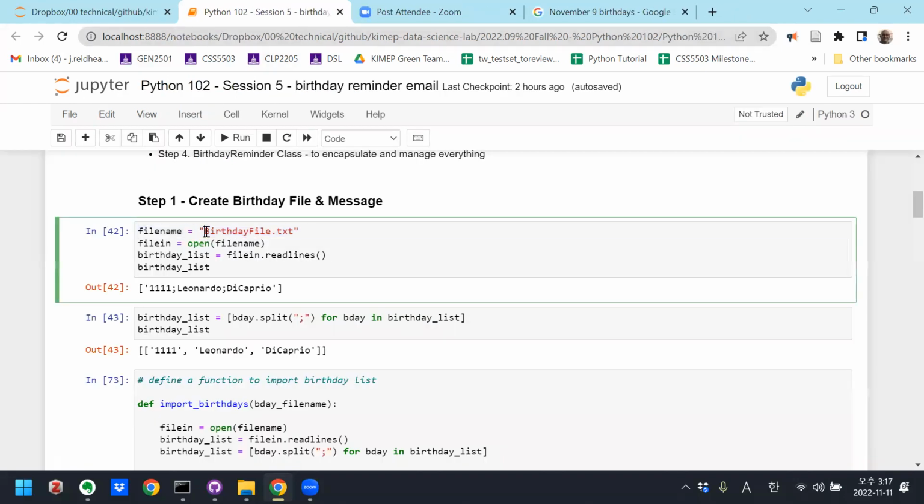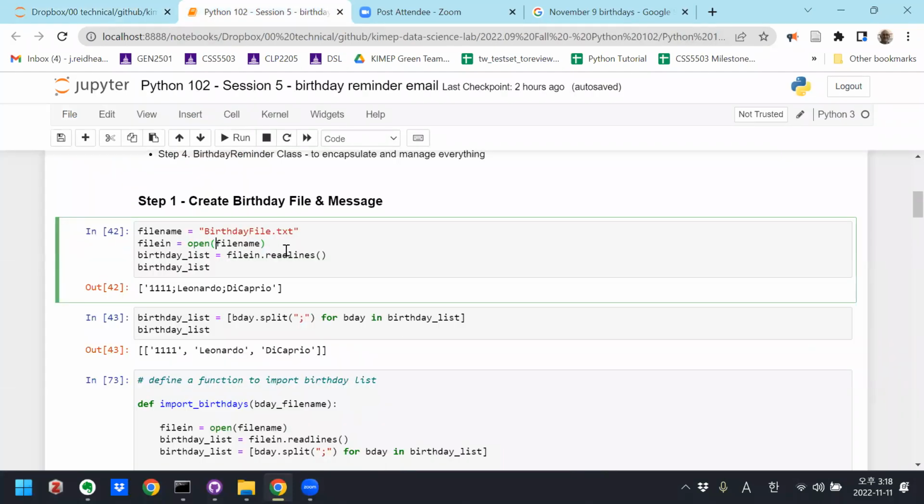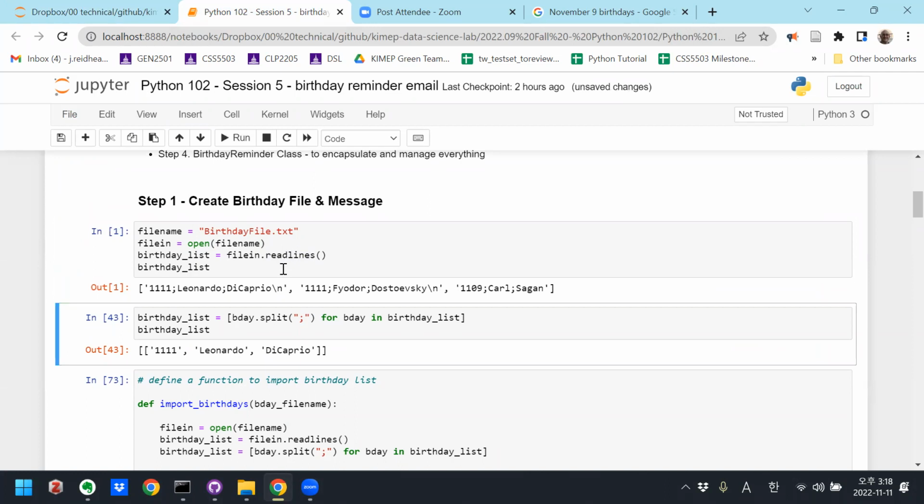Okay, so this is the name of the birthday file. I'm going to open this file and save it as file in. I don't need to put a path here because they're already in the same directory, but if that file was in a different directory, you'd have to append a path in front of it. Then I'm going to use the readlines function to read in the lines from the birthday list, and then I'll output the birthday list. So let me run that. And now I've got Leonardo DiCaprio, Fyodor Dostoevsky, Carl Sagan, and we've got those nasty carriage returns afterwards.